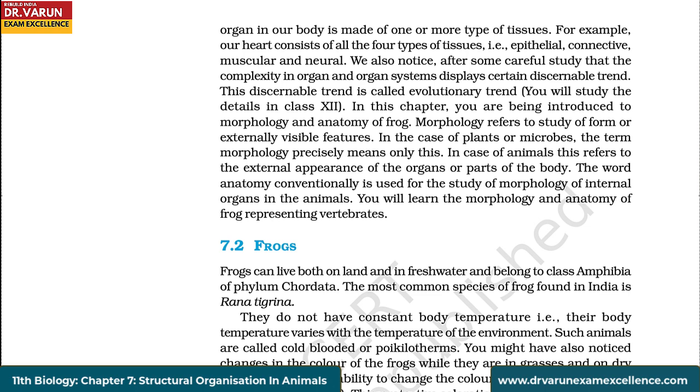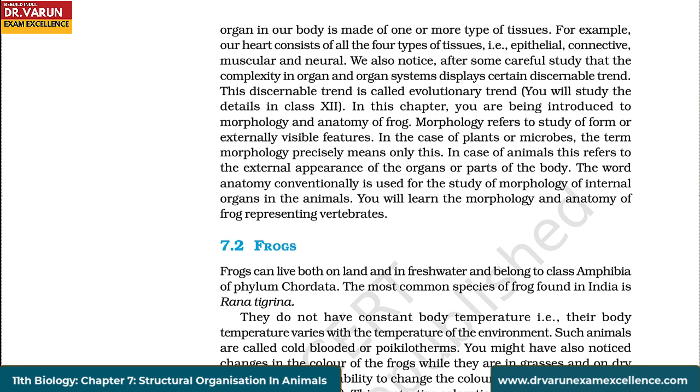We also notice, after some careful study, that the complexity in organ and organ systems displays a certain discernible trend. This discernible trend is called evolutionary trend, which you will study the details of in class 12. In this chapter, you are being introduced to morphology and anatomy of frog.